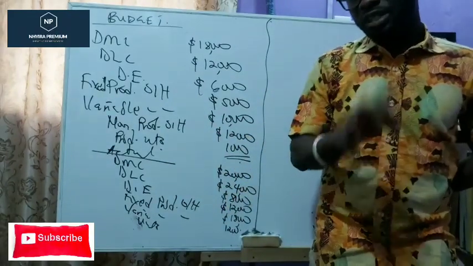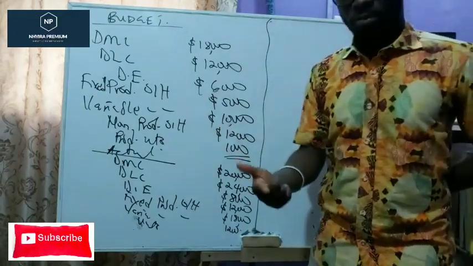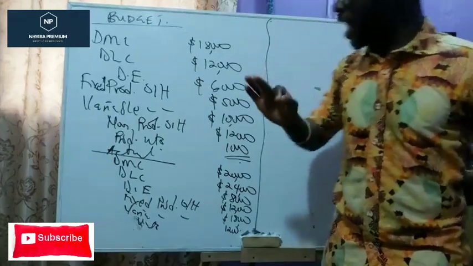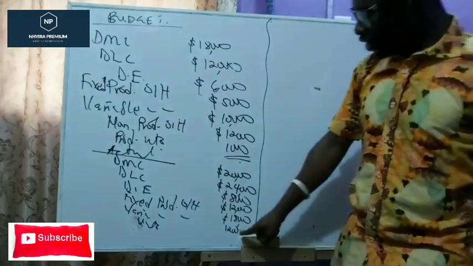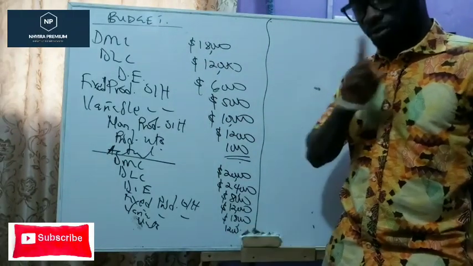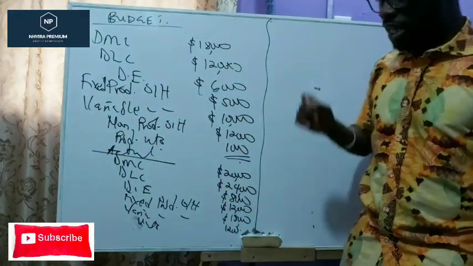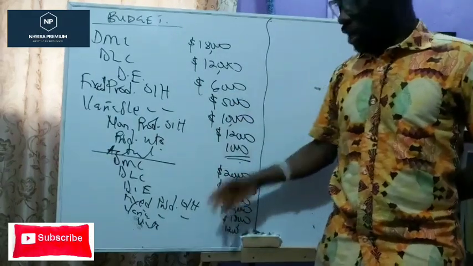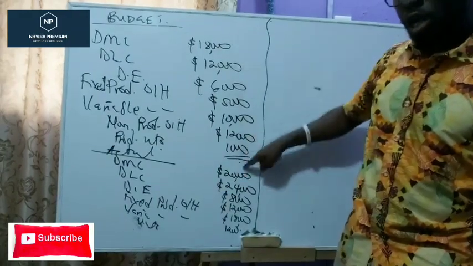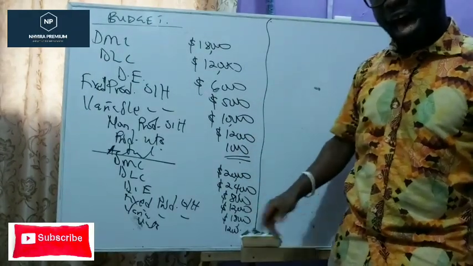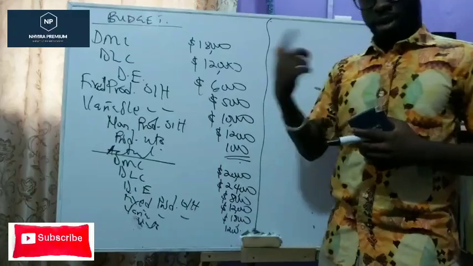For that reason, we need to prepare what is called a flex budget or a flexible budget. Now, what is a flexible budget? Like I said earlier, it is where we are going to re-prepare the budget, taking into consideration the actual units produced. Because if you compare this 18,000 to this 20,000, you will be unjust to do the comparison because the output levels are different. So in order for us to bring it at par, we're going to prepare a flex budget.